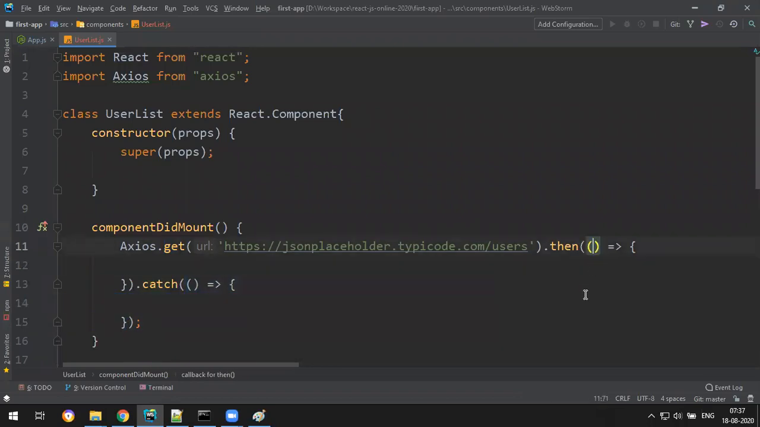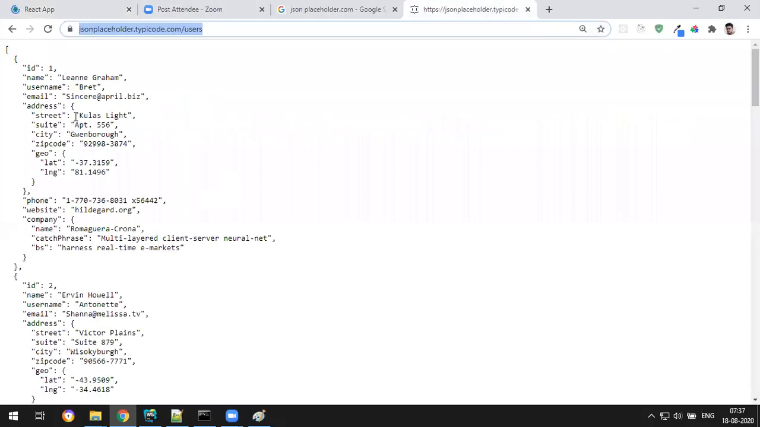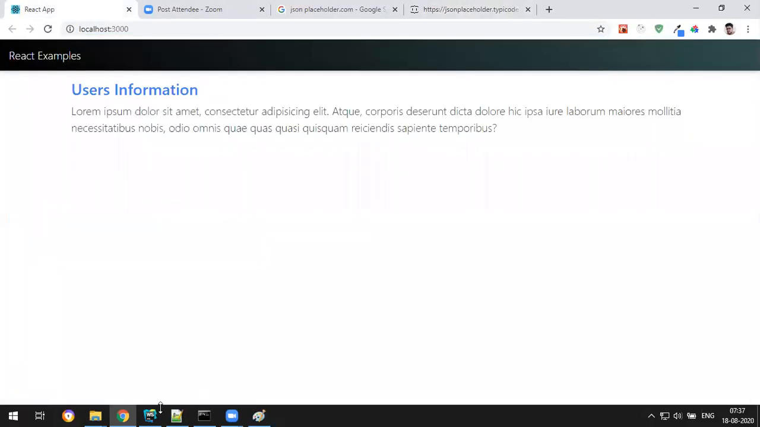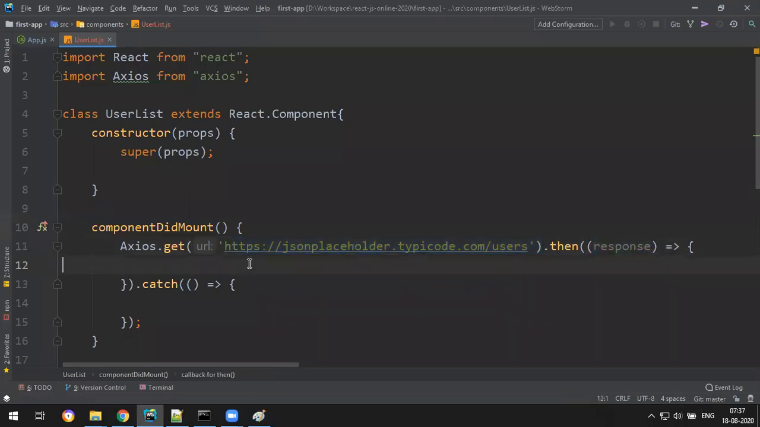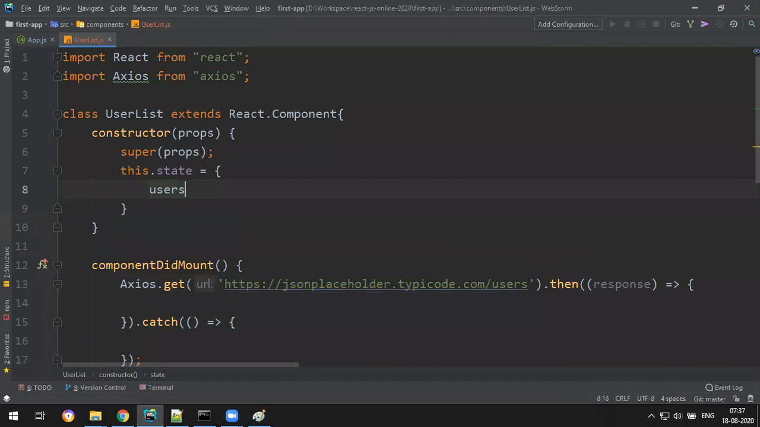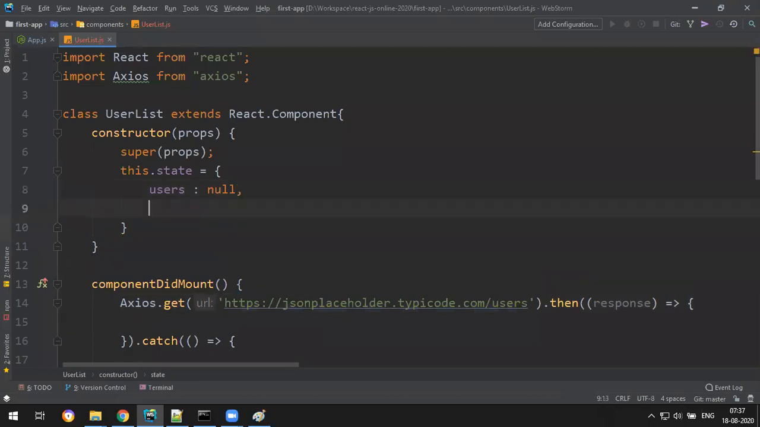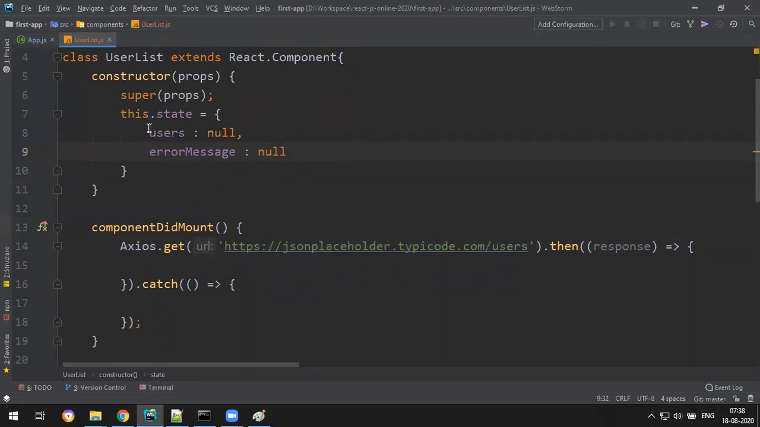So in then you will get the response. This contains the actual data from this URL. So this holds this data. I will fetch this data, but I need to store it somewhere, so I store it in my state. So this dot state is equal to something: users with null. As of now, when the application loads, I don't have any data, so just null, comma, some error message, also null.